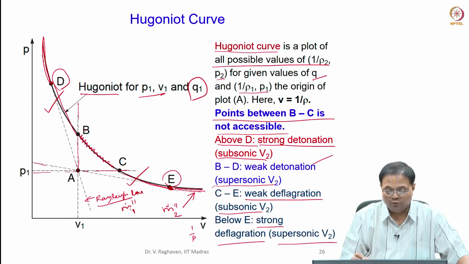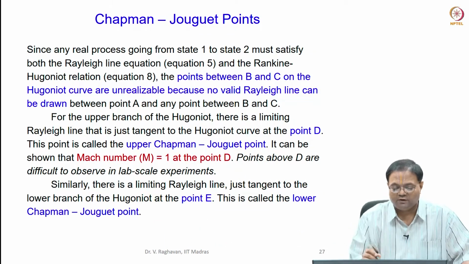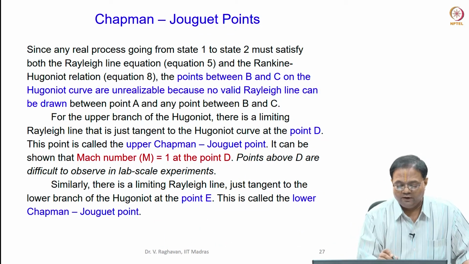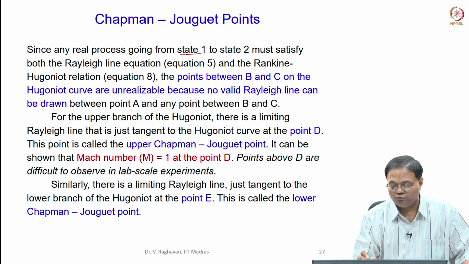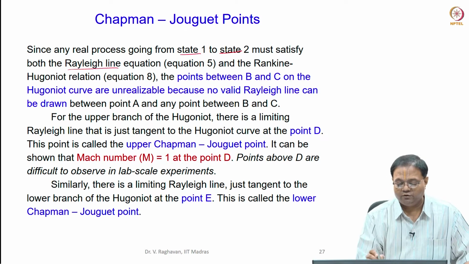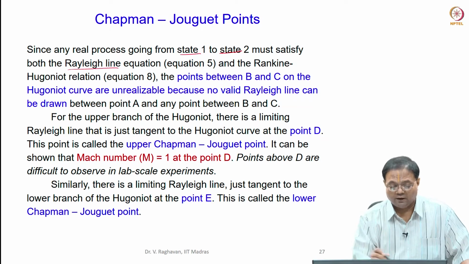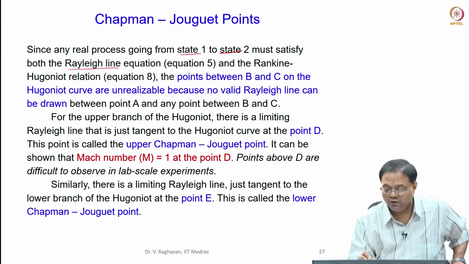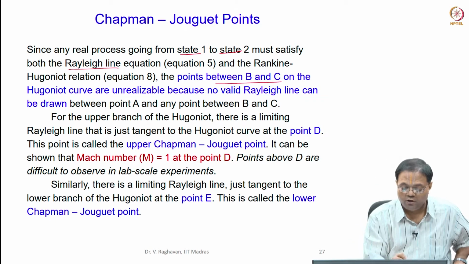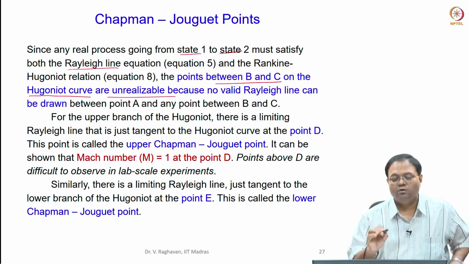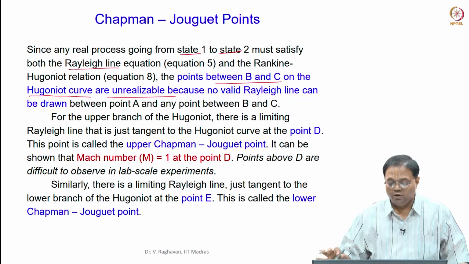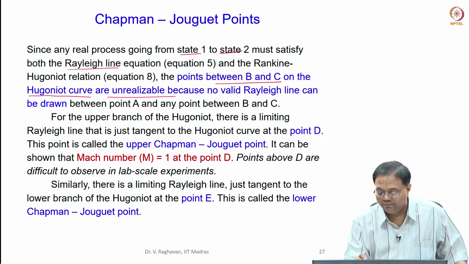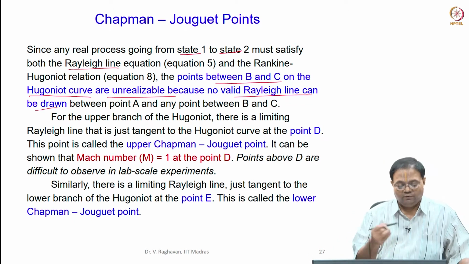And you can see some discussions I have written here. Since any real process going from state 1 to state 2 must satisfy the Rayleigh line equation 5 and the Rankine-Hugoniot relation, both should be satisfied. So, the points between B and C on the Hugoniot curve are not realizable because no valid Rayleigh line can be drawn. So, this is the first inference.